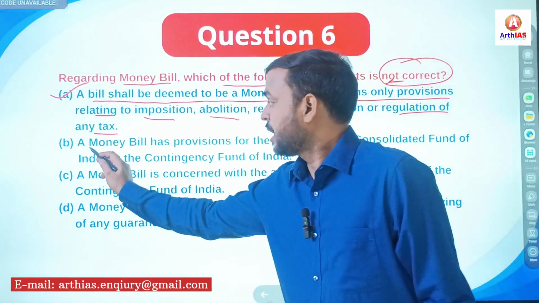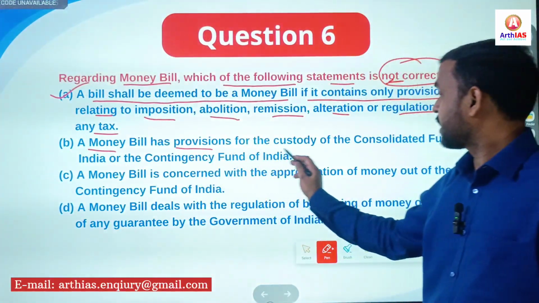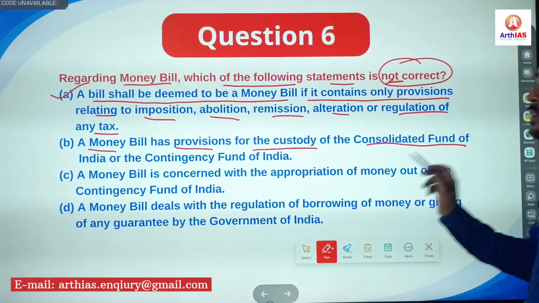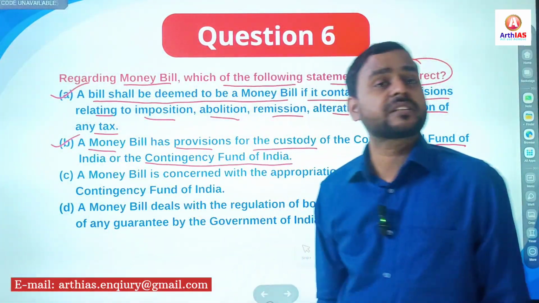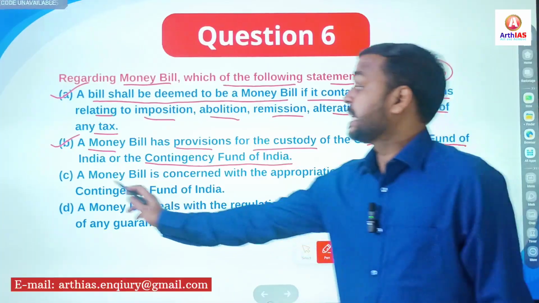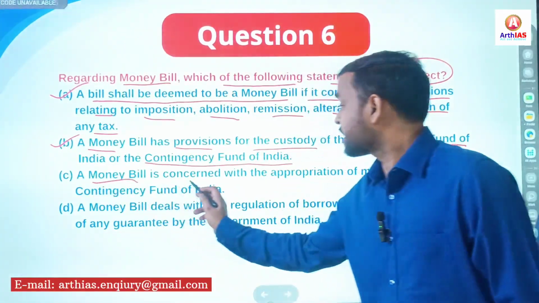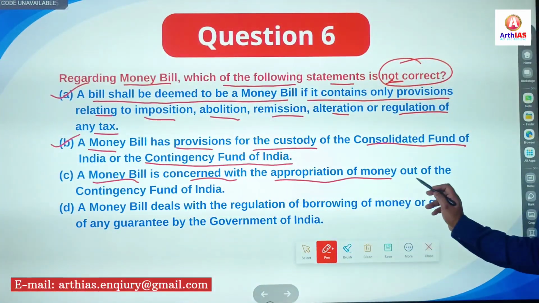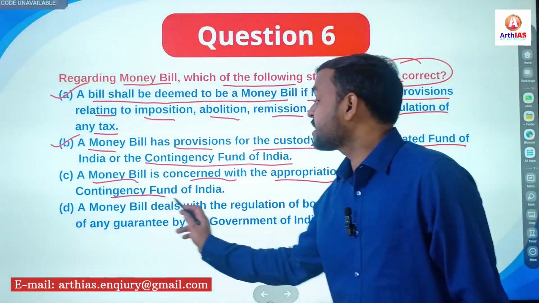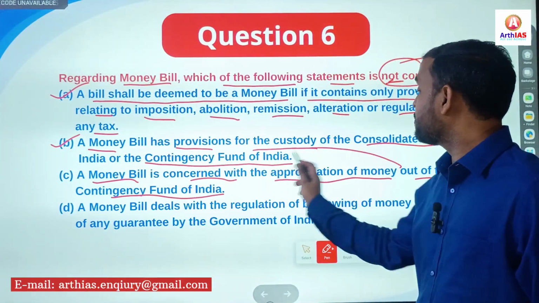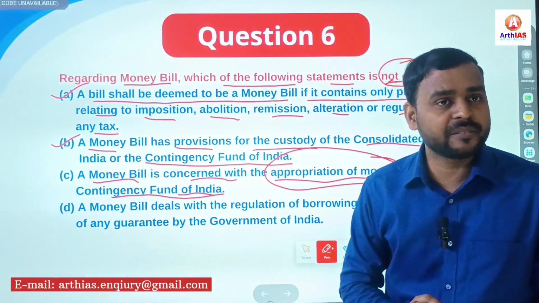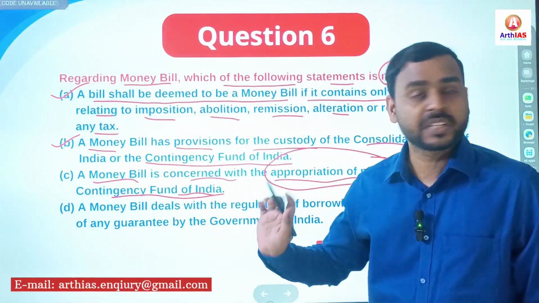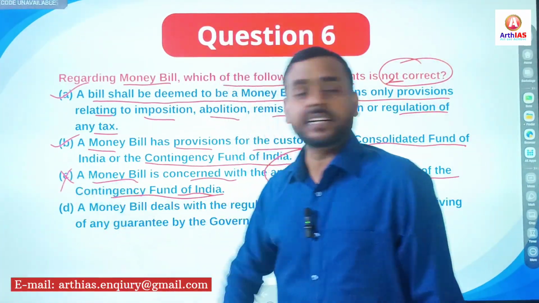Clear? Second, a money bill has provisions for the custody of the Consolidated Fund of India or the Contingency Fund of India. Yes, this is also correct. Third, a money bill is concerned with the appropriation of money out of the Contingency Fund of India. This statement is tricky and altered. It is incorrect.